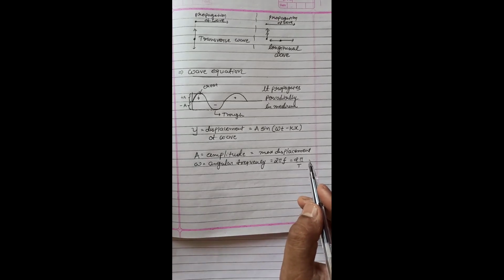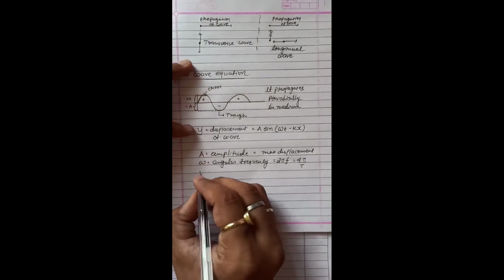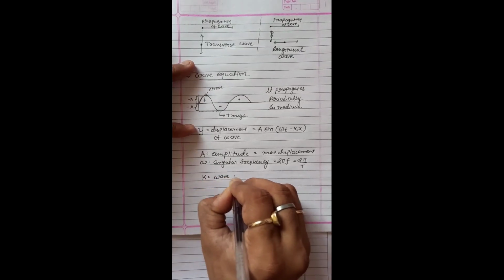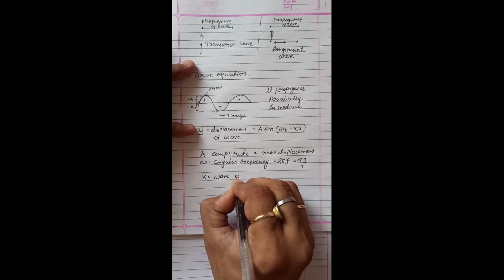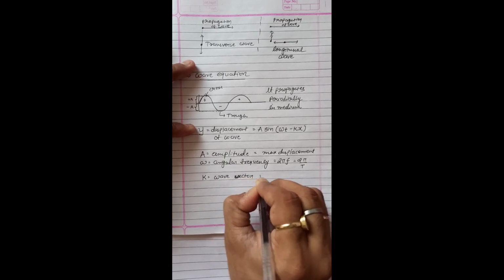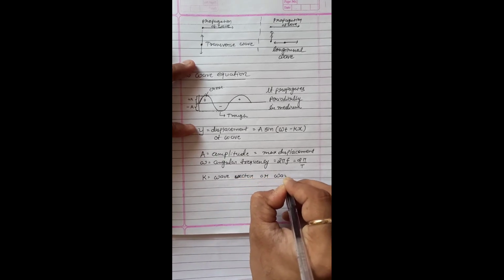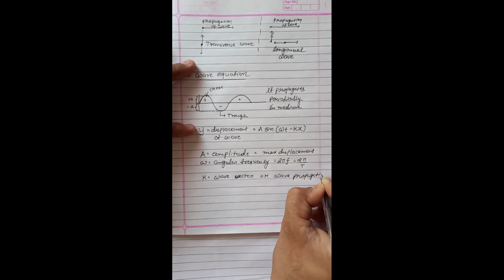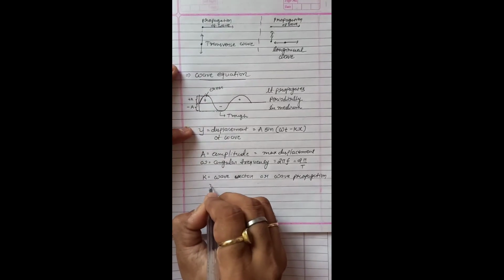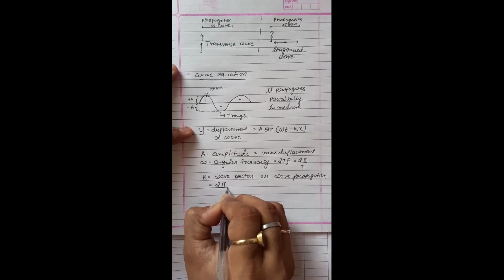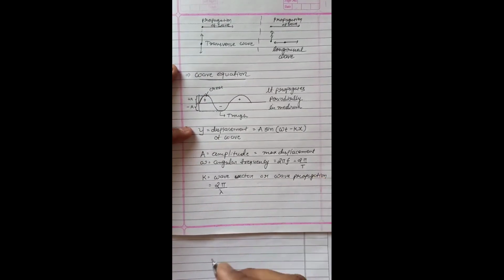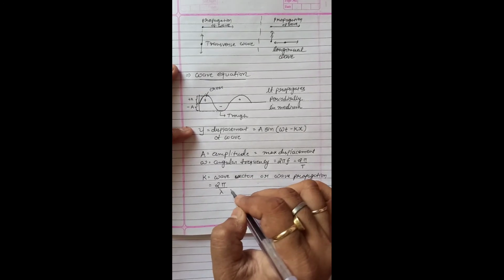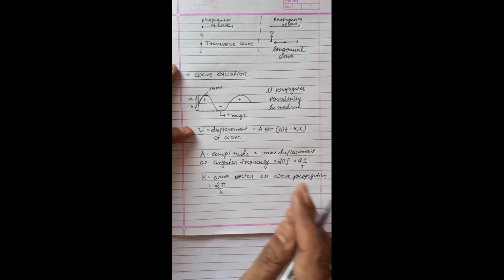Okay, now k is equal to, yes, wave propagation, otherwise wave vector, or the wave propagation constant. Okay, I can write it is 2 pi upon lambda. The unit of omega is radian per second. Unit of k is radian per meter.